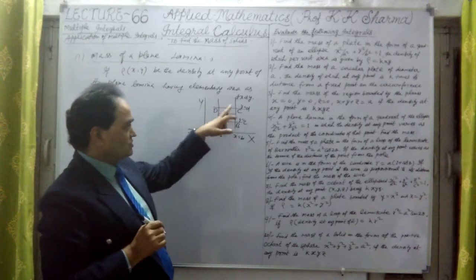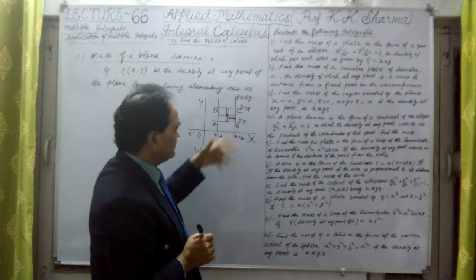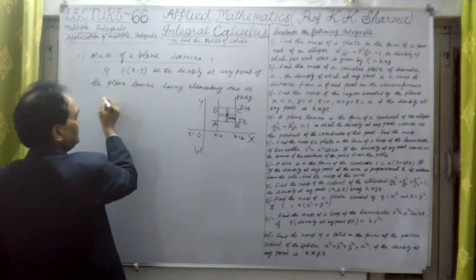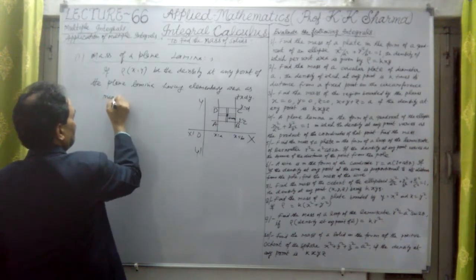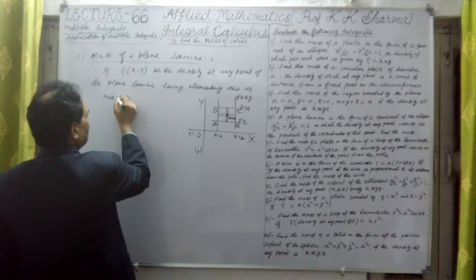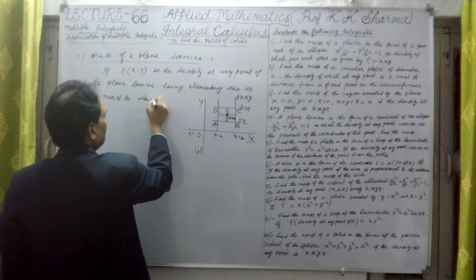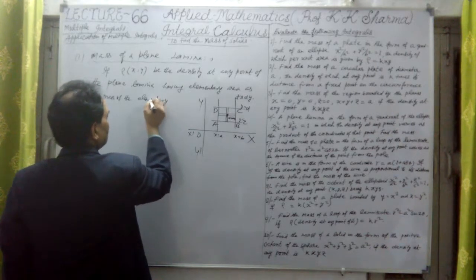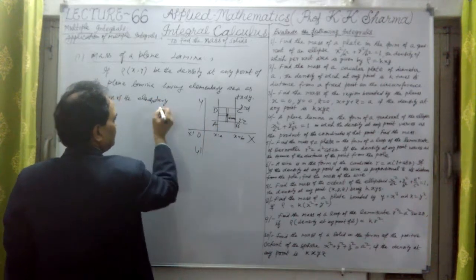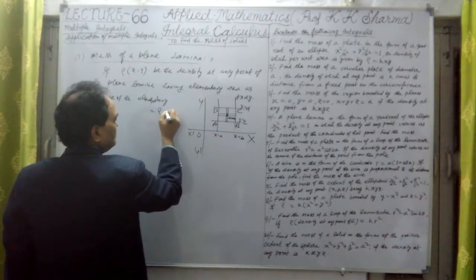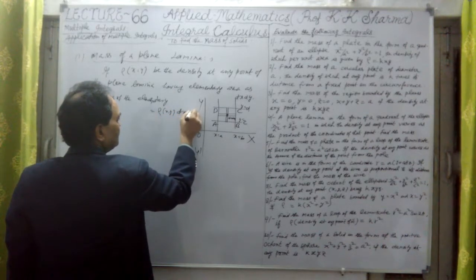Therefore, the total area of this whole figure can be given by integration under these limits. So, what is the total mass? The mass of the elementary figure, this one, dx dy, is equal to rho(x, y) into dx dy.